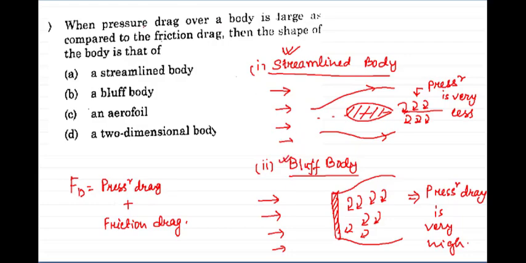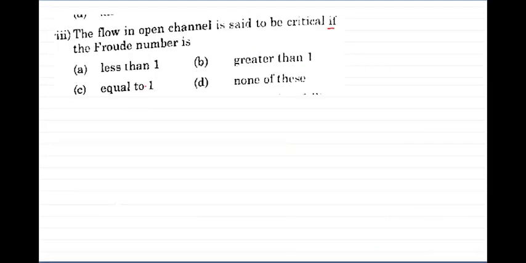So the question asks, when pressure drag over a body is large as compared to friction drag, which body will it be? It will be a bluff body. So the answer will be B. Okay, so let's see the next question.